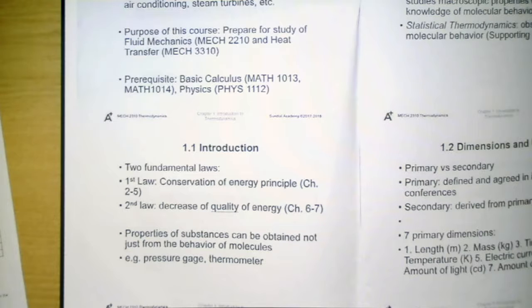Substances are made of molecules. The behavior of molecules greatly determines the properties of the substance. However, the properties of a substance can be obtained by other means. For instance, a pressure gauge can be used to obtain the pressure of oxygen in a container, while a thermometer can be used to obtain the temperature of water.